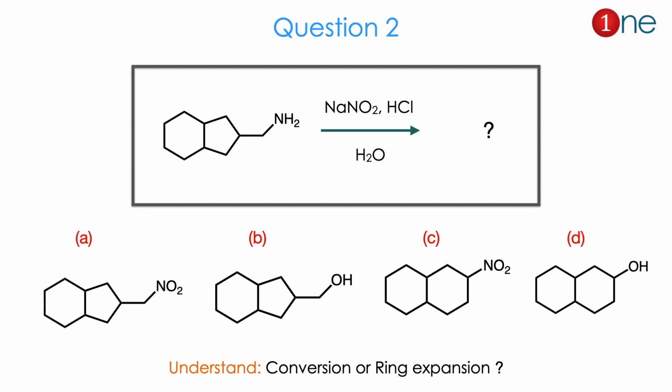Then the question number 2. The starting material is a 5-member and 6-member cyclic system with an alkyl amine in the side chain. The side chain is on the 5-member ring. You are using sodium nitrite and HCl and water. Here they ask you to find the product.